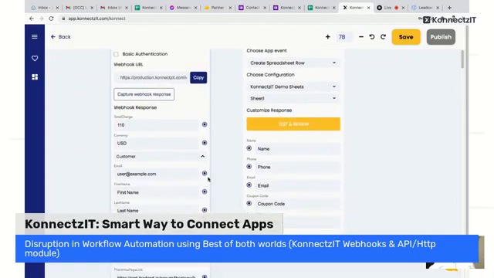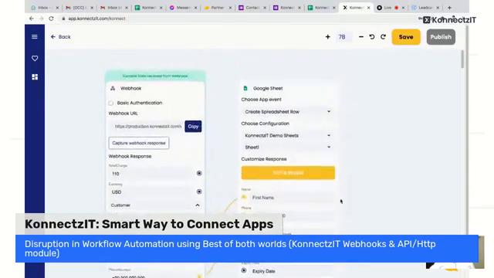I'll find all these details here. This is how it will create a record inside Google Sheet. I'll click on test and review.